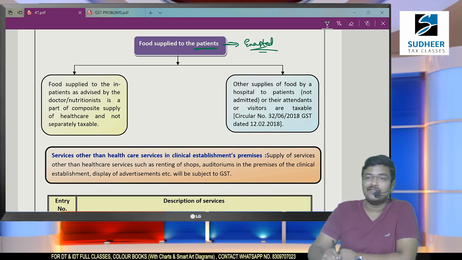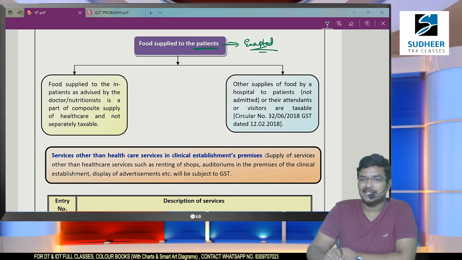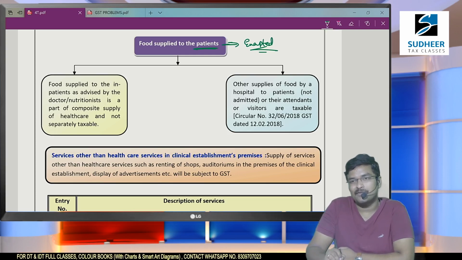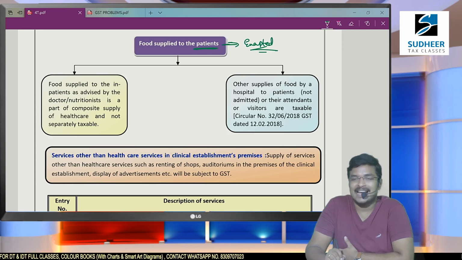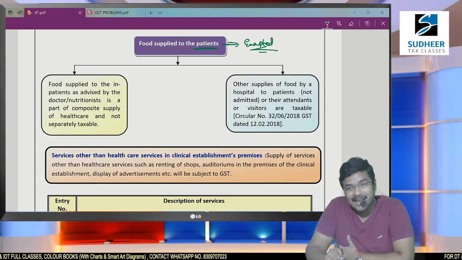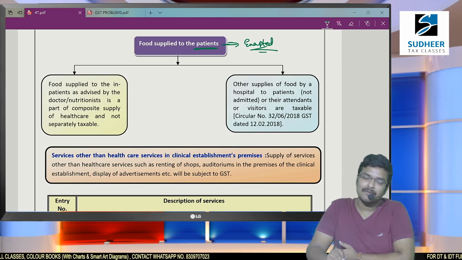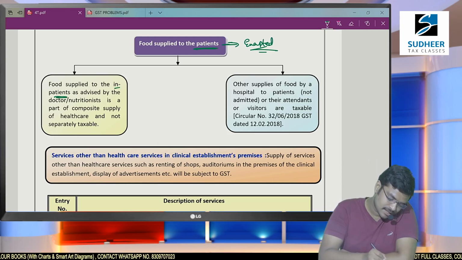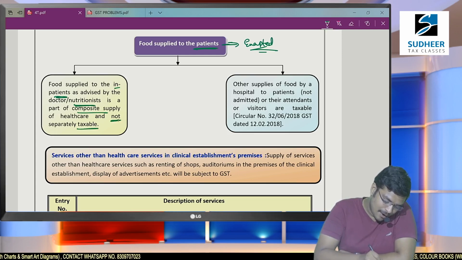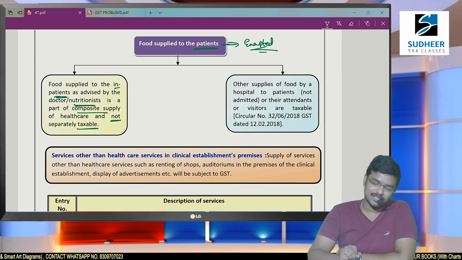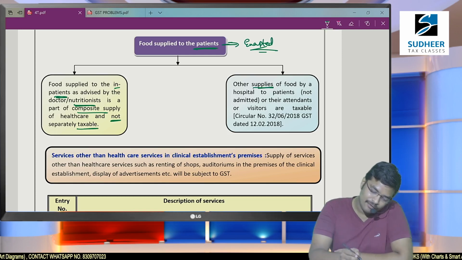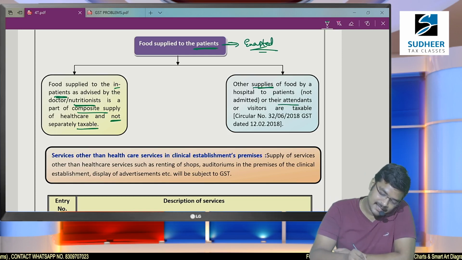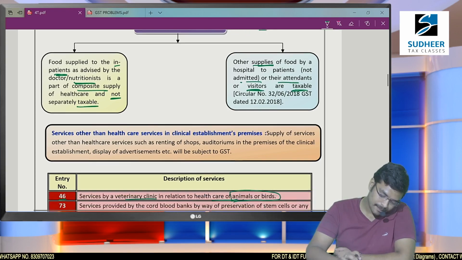Along with the patient, if there is any care person like relatives, and the hospital supplies food for them, it is taxable. Only food supplied to patients is exempted. Am I clear? Right. The food supplied to inpatients as advised by the nutritionist is a composite supply and not taxable. Other supplies of food, to attendants who are not admitted, or visitors' food, is taxable.